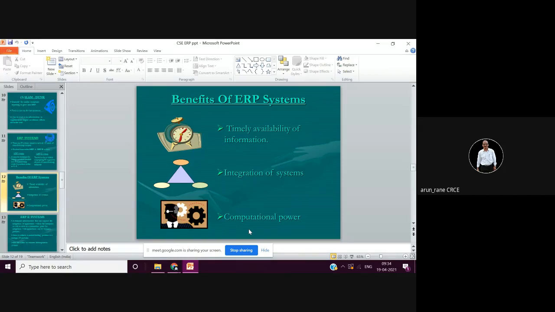So it will immediately work out what are the different components which are going into this gearbox, and what is the status of each component.